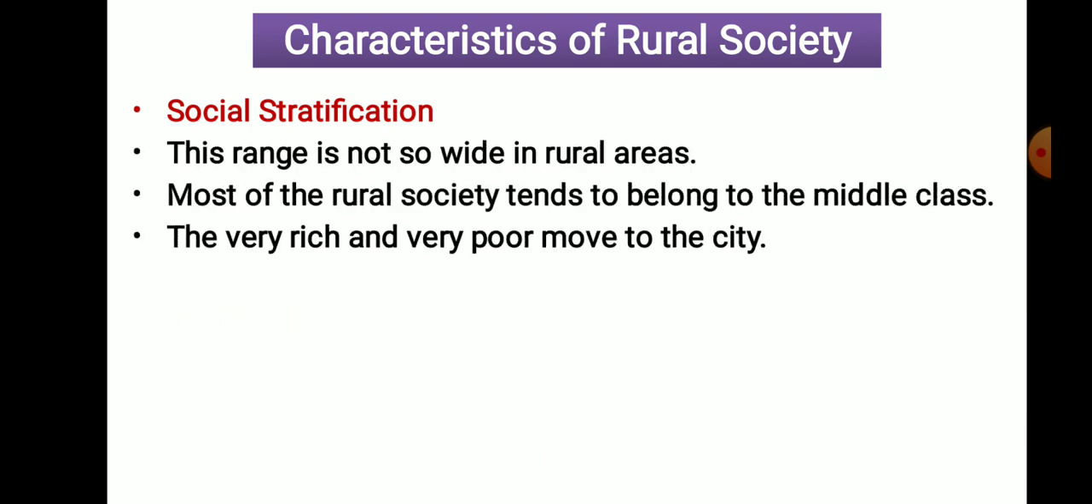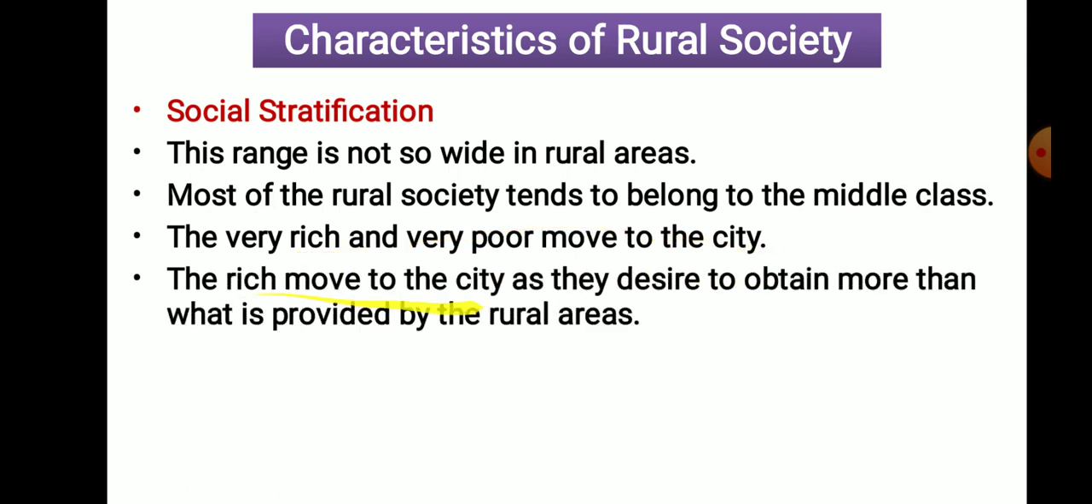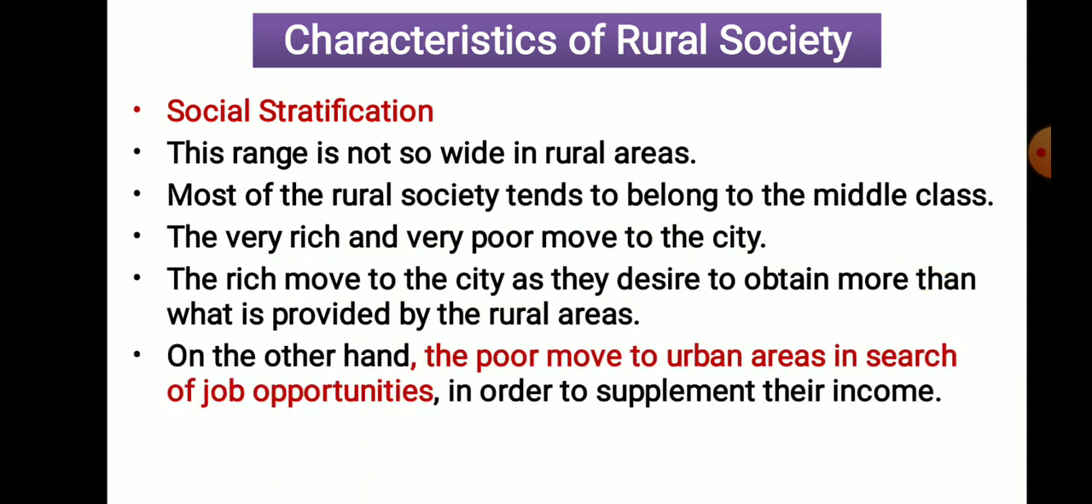Now, basically why are high class people more in urban areas? Because very rich or very poor people move to the cities. Why? The rich move to the city with a desire to obtain more than in the rural area, and the poor move to urban areas in search of jobs or opportunities. So the gap between high class and low class is more in urban areas.